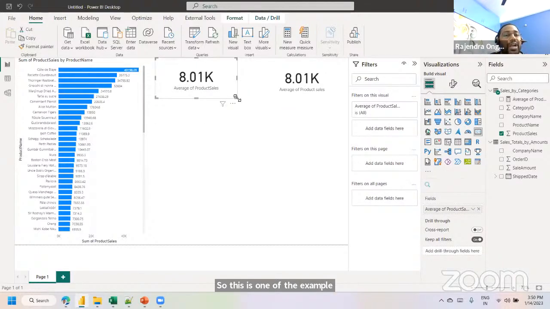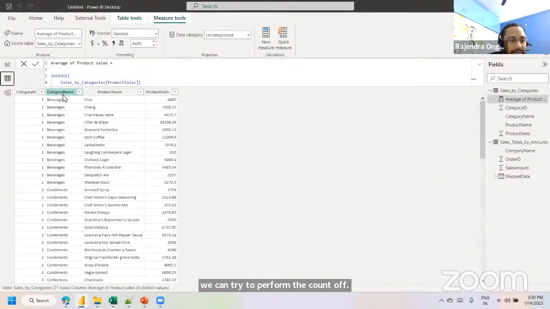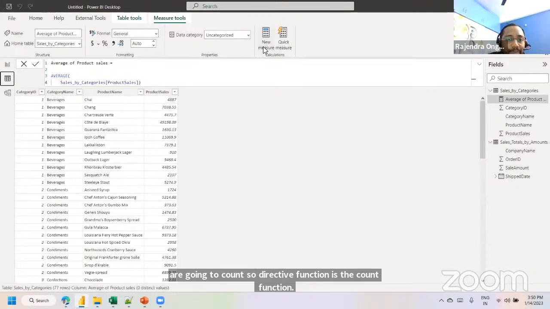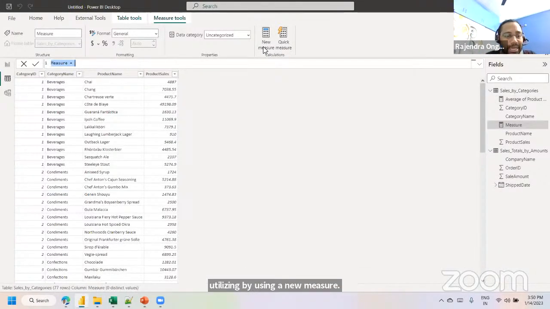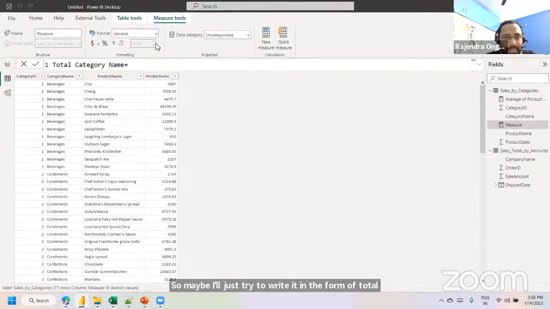Like that, we can perform a count, maybe I want to count the categories, like category name, on this particular table. So how are we going to count it? The direct function is the count function. We can start by using a new measure. We are counting the category name, right? So maybe I'll write it as total category is equal to.